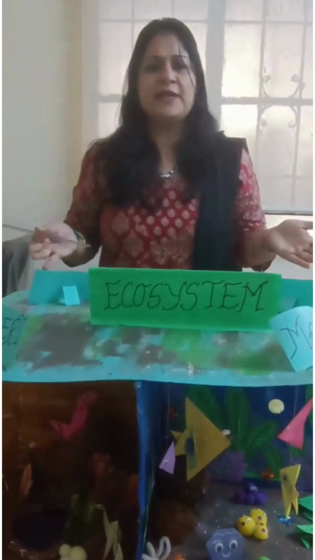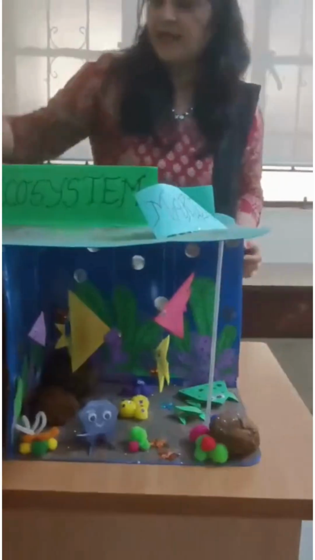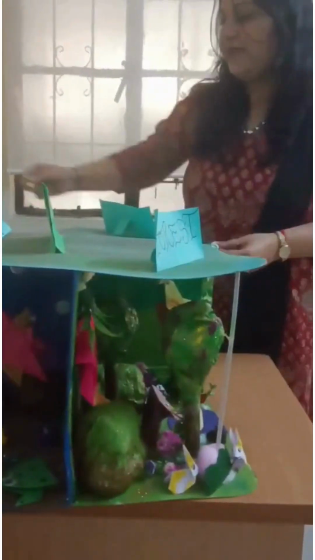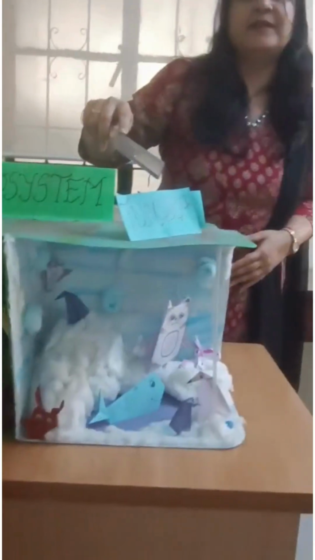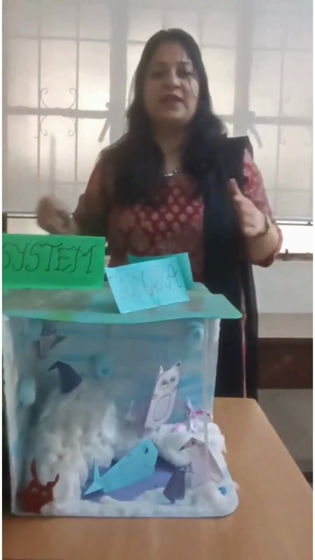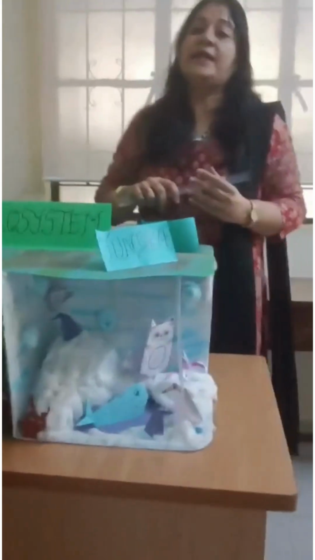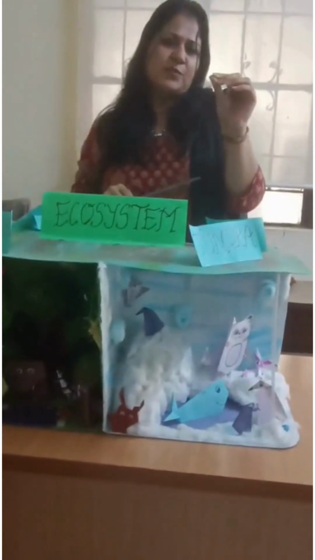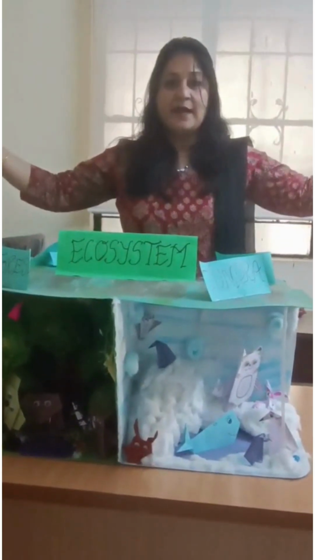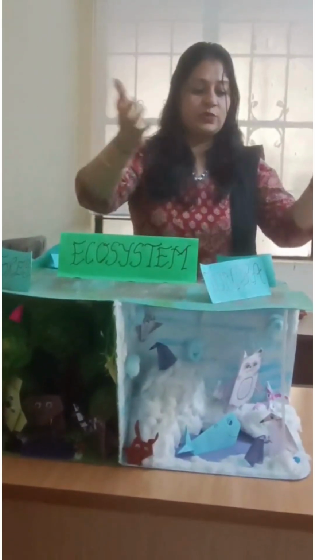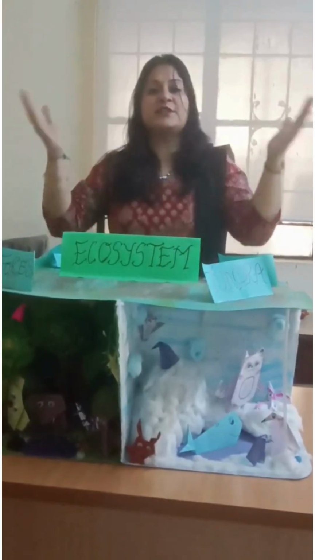Now there are different kinds of ecosystem, like here we have desert, then we have marine, at the back we have forest, and here we have tundra region. Now you can see all of them are different. Our ecosystem can be as small as a puddle and as big as a desert, tundra region or forest area.